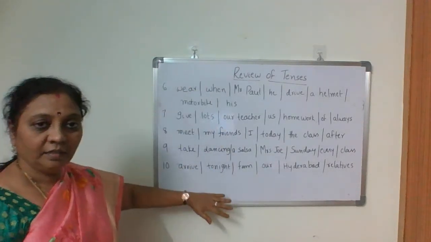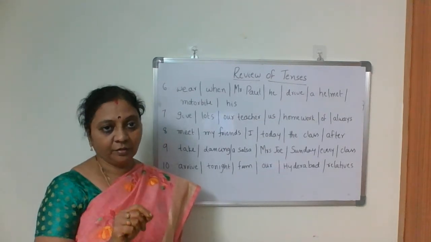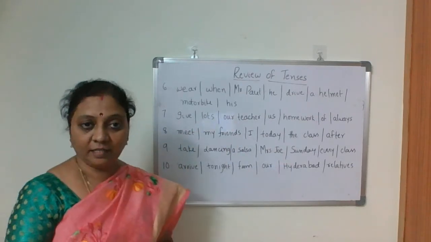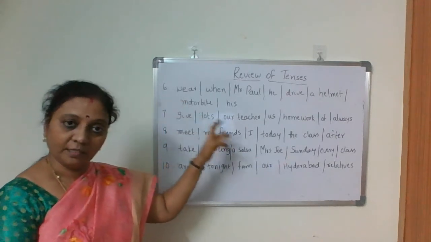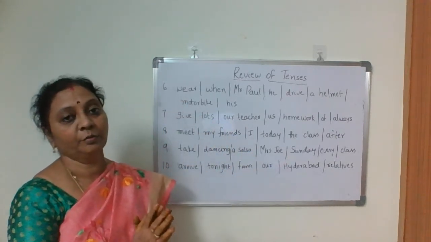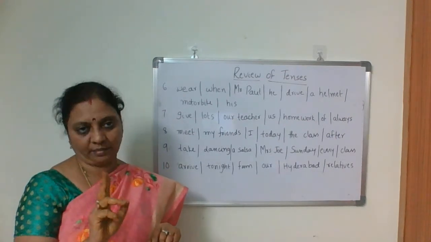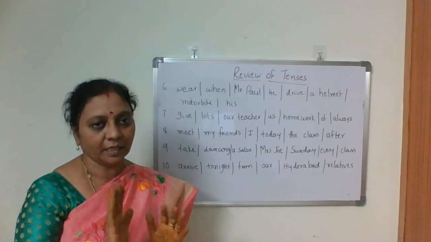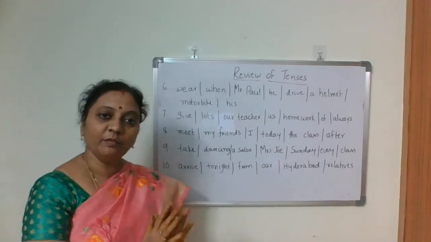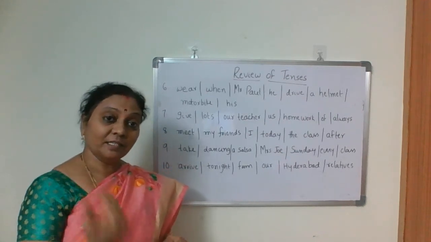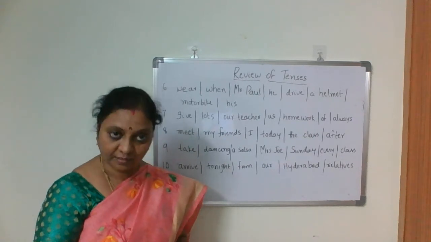So these are the remaining five sentences. You just pause your video and note down these sentences, 10 sentences in total. These are the jumbled words and you have to frame meaningful sentences using only two tenses, that is simple present and present continuous tense. We'll discuss the key for this exercise in the next video, and I'll give a few more exercises also.